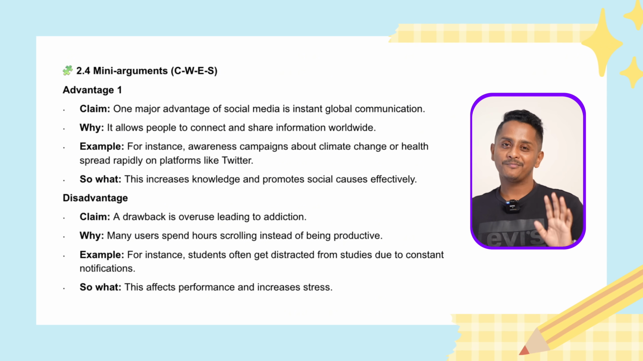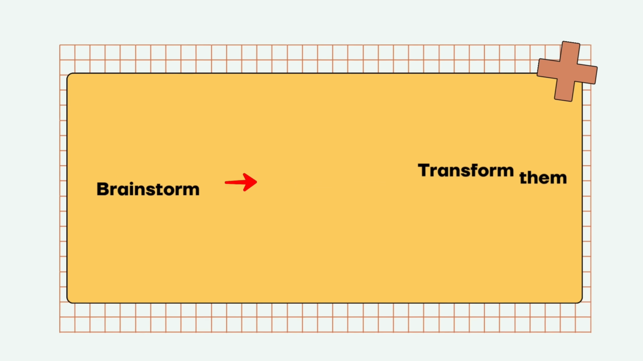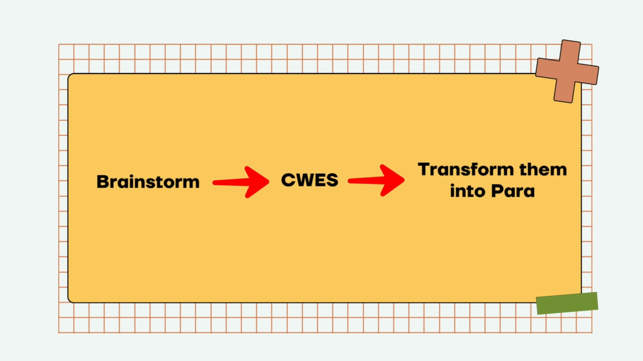Take one essay. If you have time, take 2 essays. Take one essay within 20 minutes you're supposed to do. Don't give 1 hour, 2 hours. Every 20 minutes is enough, because in the exam it is just 20 minutes and one question. Every day follow this. Brainstorm, CWES, transform them into paragraph, done and dusted. Every day you should do it. Do this diligently for the next 15 days. One essay is more than enough.